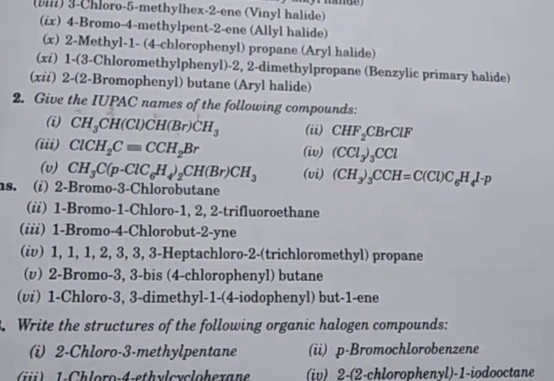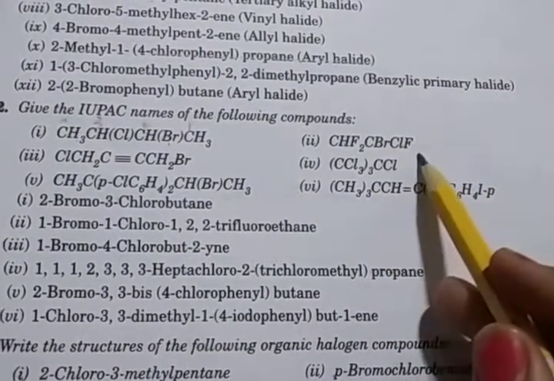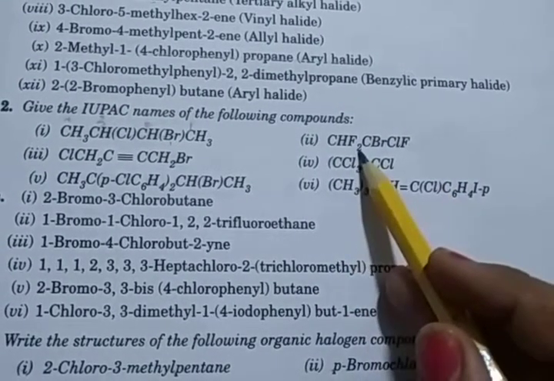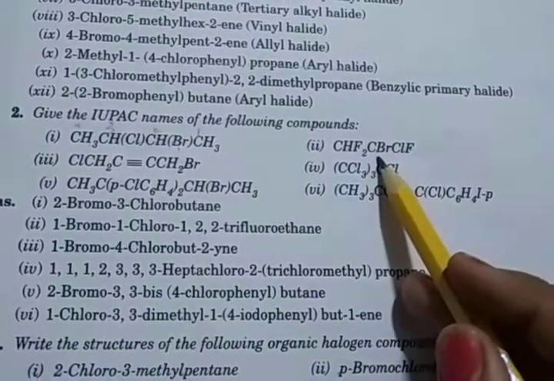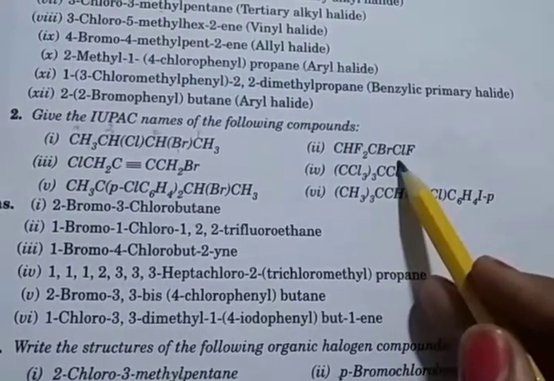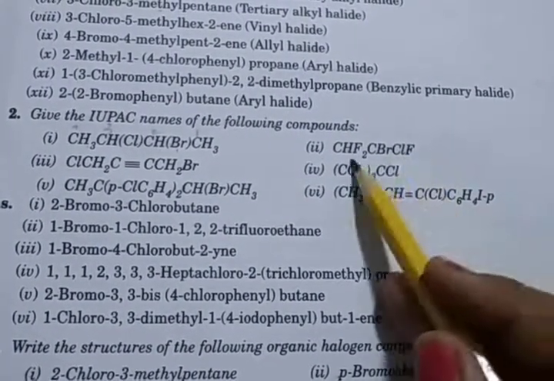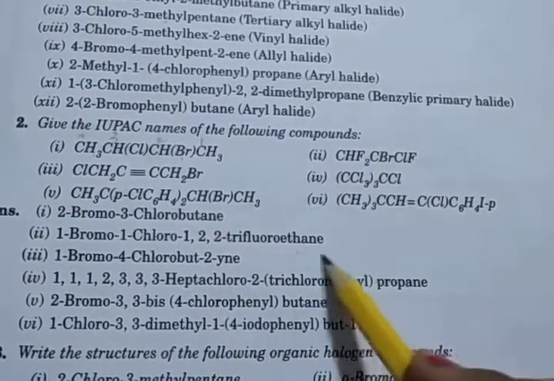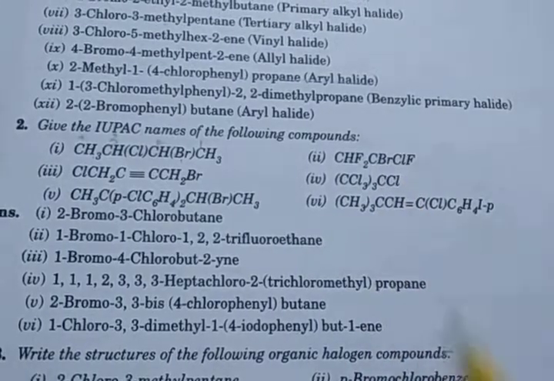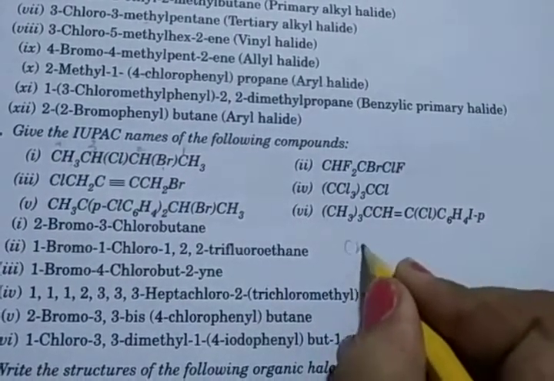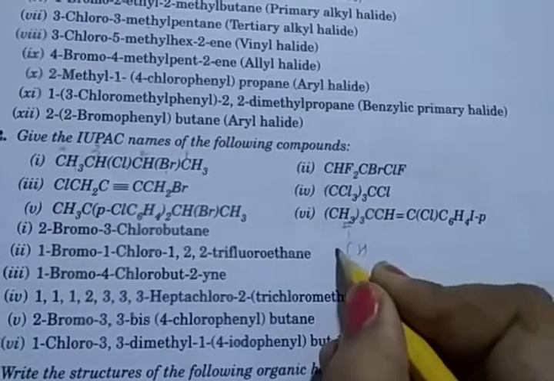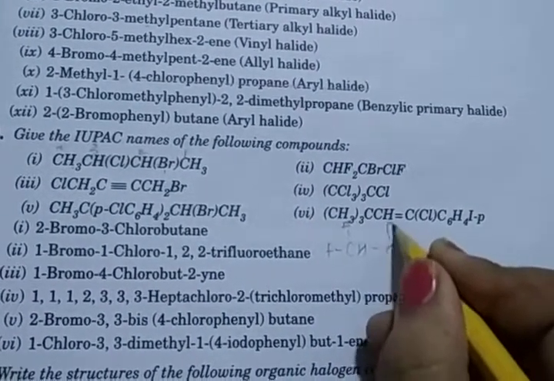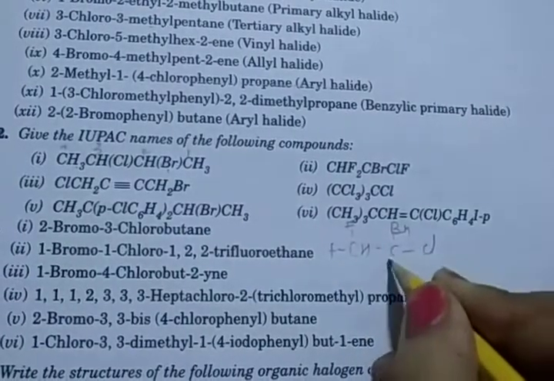Then second one, CHF2CBrClF. One carbon is attached to 3 halogens Br, Cl, F, and this carbon has 2 fluoro. But here you see Br on the first carbon. So 1 bromo, 1 chloro and 1 fluorine combined this way, 1 and 2. So 1, 2, 2 trifluoro and 2 carbon, ethane. Clear? Again open the structure: CHF2 and then CBrClF.